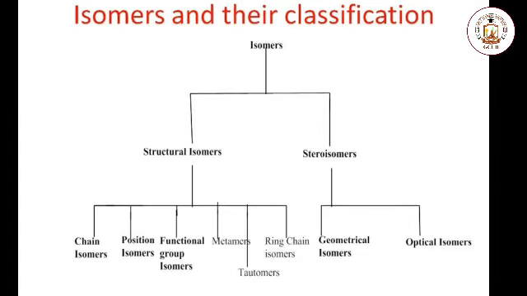This slide shows the diagram of isomers and their types. You see, there are two main types of isomers: structural isomers and stereoisomers. Structural isomers are further divided into 6 types, while the stereoisomers are divided into 2 main types. All these isomers will be discussed in detail.